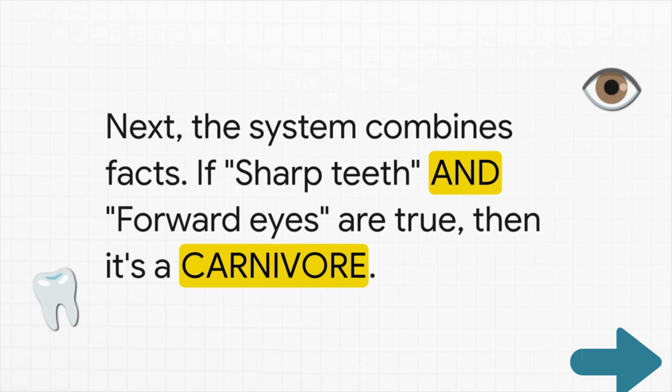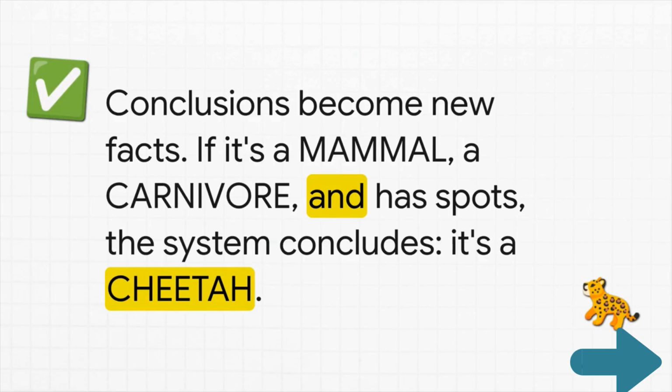Next, it scans the other facts. It sees sharp teeth and forward eyes, and another rule kicks in. Rule 2 says if both of those things are true, then you're looking at a carnivore. So another new fact gets deduced and added to what we know. And here is the real kicker. Those conclusions we just made, mammal and carnivore, now become facts that other rules can use.